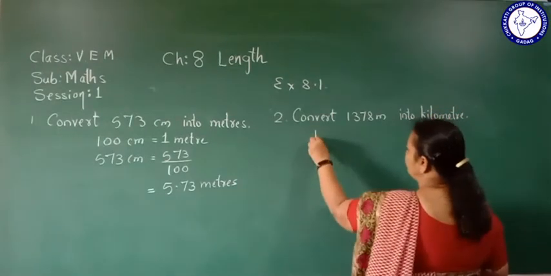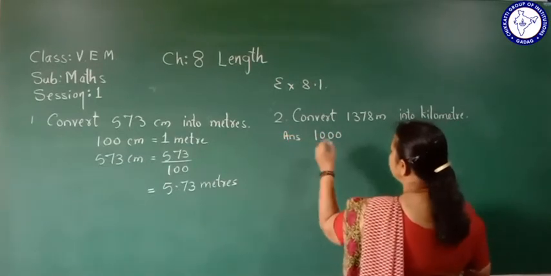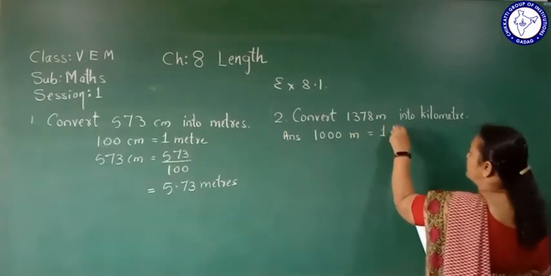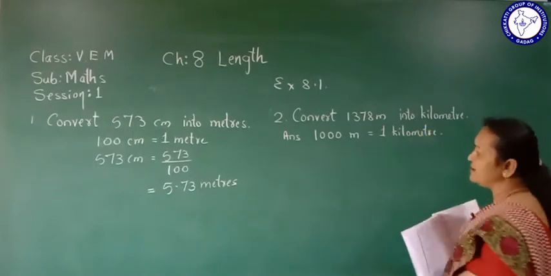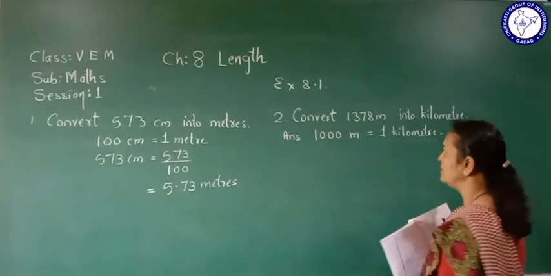Now we know 1000, this is the answer. 1000 meter is equal to 1 kilometer. This we know already, we learnt. 1000 meter equals 1 kilometer. Then